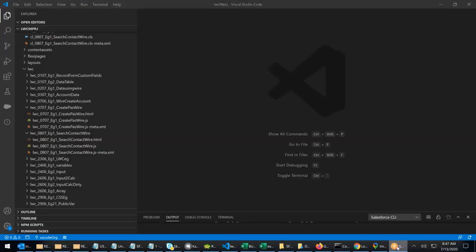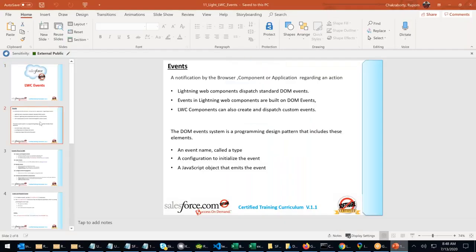So put a heading called event, right? What is an event? Any notification or a message passed by a browser or a component or an application regarding an action is called an event. Write down: any notification by a browser or a component or an application regarding an action is called an event.